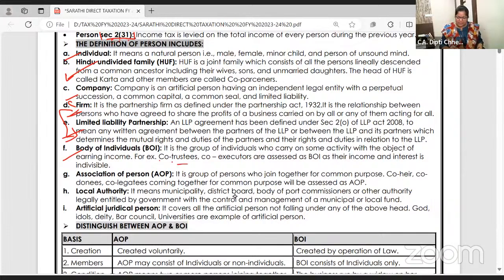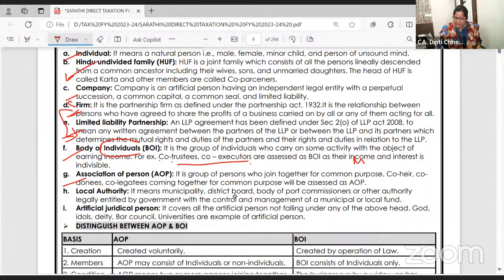Body of individuals, I already explained to you, when a group of people are coming together. AOP. You know, body of individuals, maybe it's people coming together, but they are all individuals. Mr. A, Mr. B, Mr. C. हाँ ये सब क्या है?